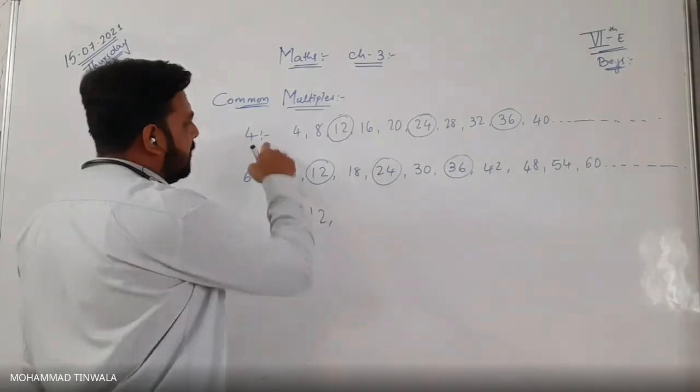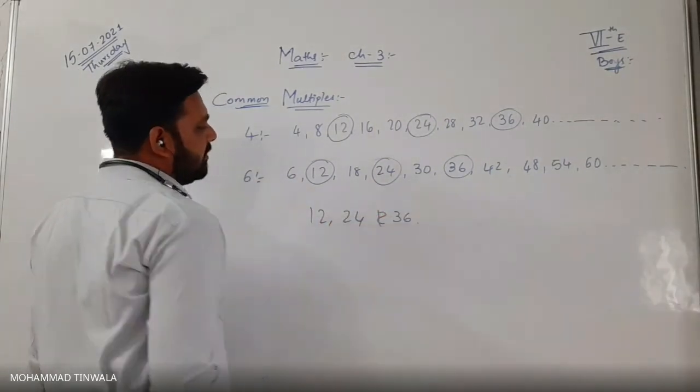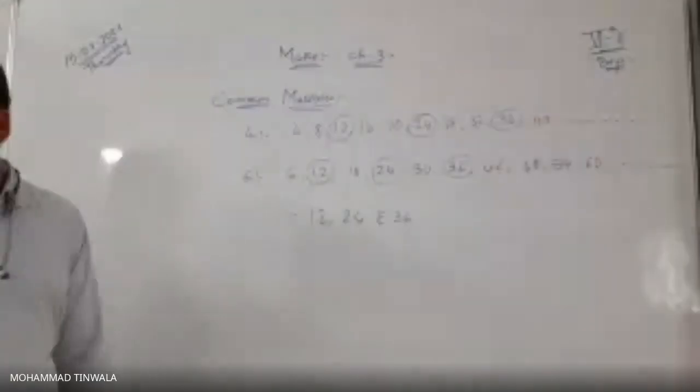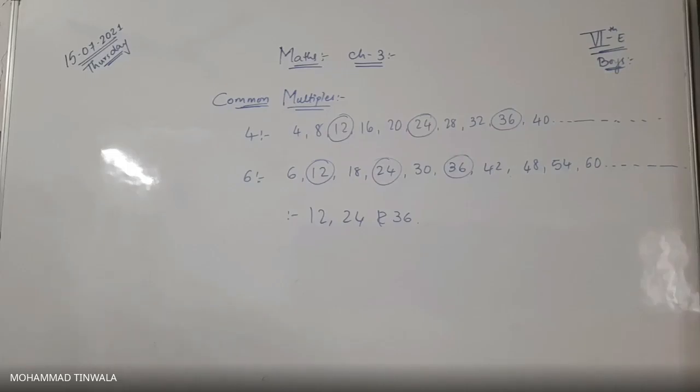What are the 3 common multiples between these two? 12, 24 and 36. Are you getting the topic? What I am trying to say? Chalo. So this was the topic about common multiple.